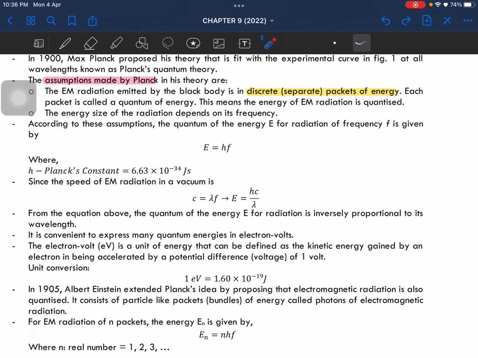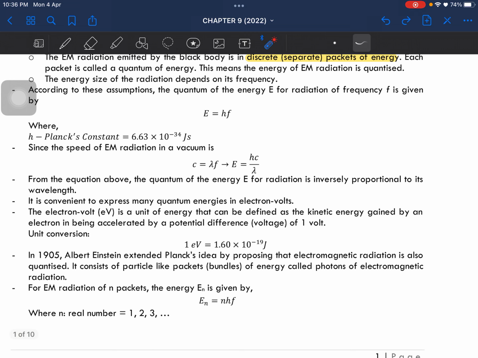Since the speed of electromagnetic radiation in a vacuum is c equal to lambda f, we can substitute into this equation, so we get this formula shown here. From this equation, the quantum of energy E is inversely proportional to the wavelength.